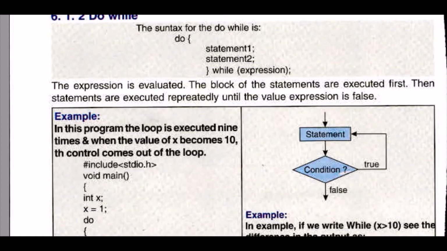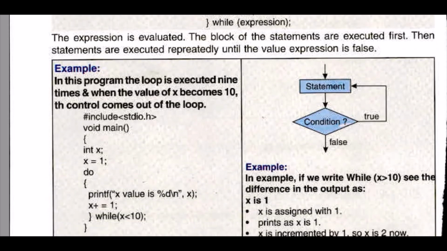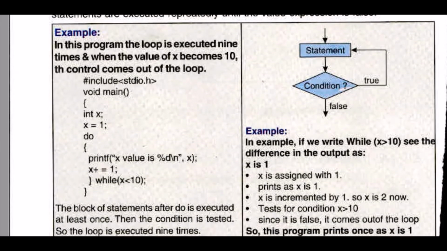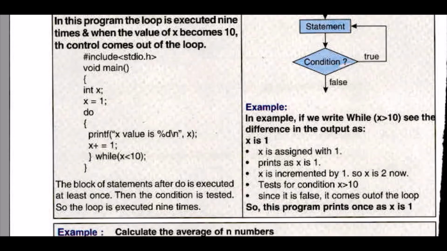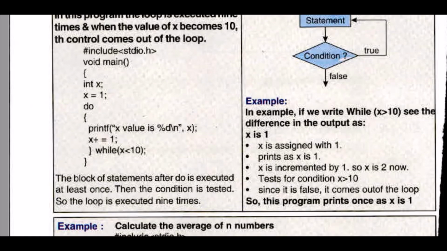The block of statements is executed first, and then the statements are executed repeatedly until the value of the expression is false. In the program, the loop is executed 9 times, and when the value of x becomes 10, the condition comes out of the loop. The x is assigned a value, do, check the value, and the increment occurs.